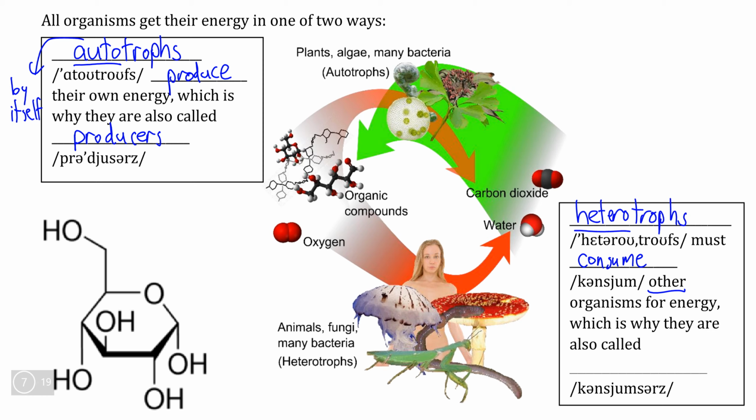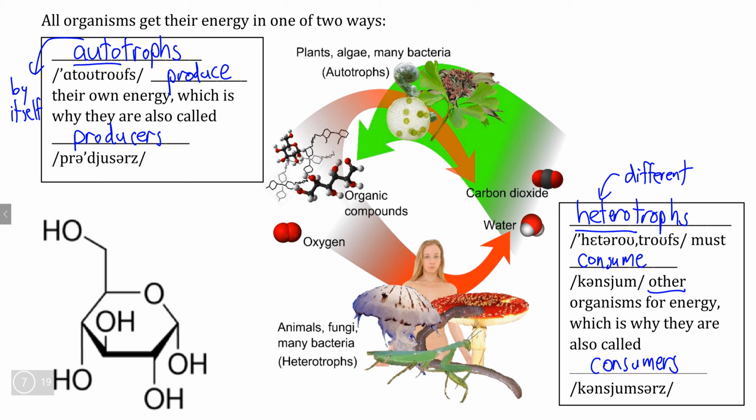So heterotrophs are organisms that need to get their energy by consuming other organisms, and the prefix hetero means different, and this is the hint that heterotrophs need to get their energy by consuming other organisms, and for that reason, we can also refer to heterotrophs as consumers rather than producers.